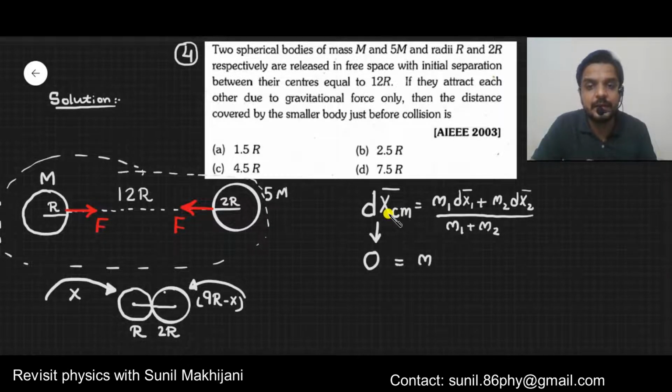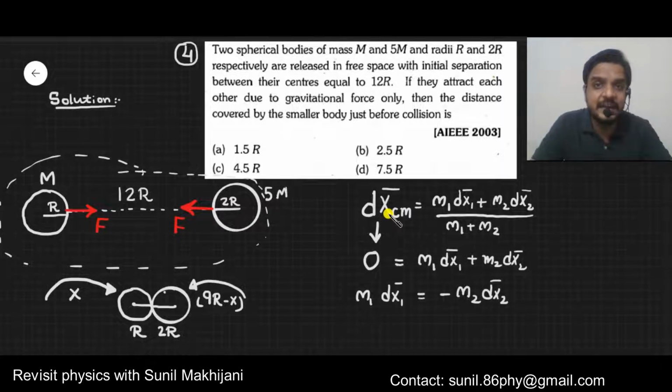You will get m1 dx1 plus m2 dx2 equals 0. On solving, m1 dx1 equals minus m2 dx2. The negative sign indicates that the displacements dx1 and dx2 are in opposite directions, meaning if one ball is going right, the other will go to the left.